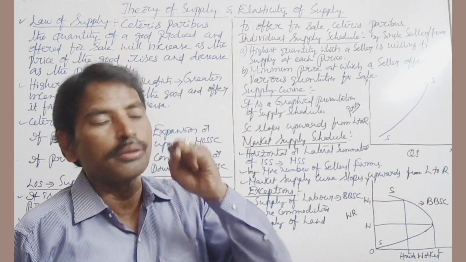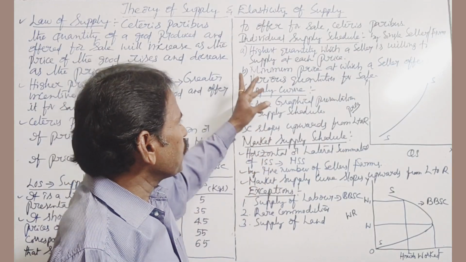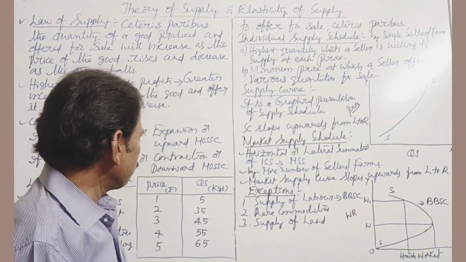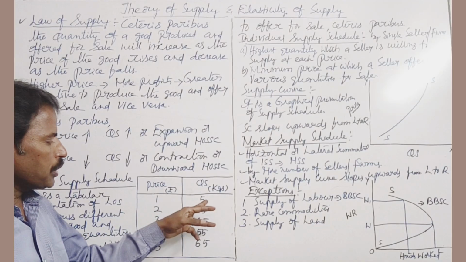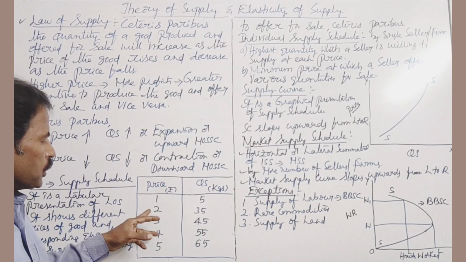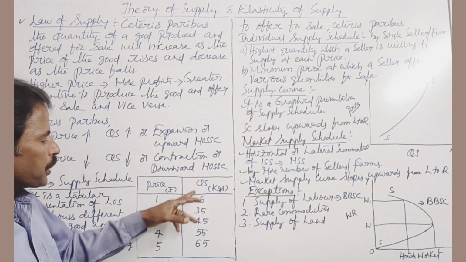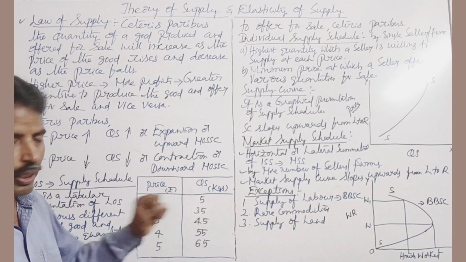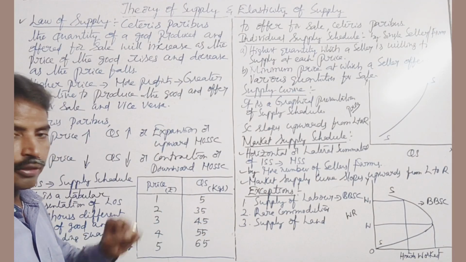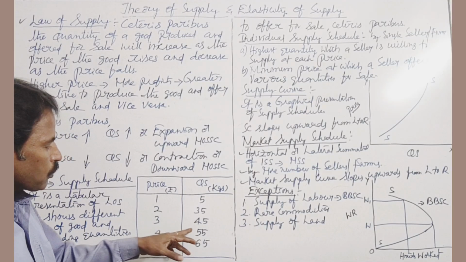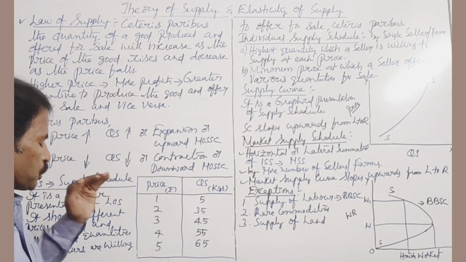This is called individual supply schedule. In the individual supply schedule, if we observe, at price 1 rupee, quantity supplied is 5 kgs. Price increases to 2 rupees, quantity supplied also increases to 35 kgs. Price increases to 3, quantity supplied is 45. Price 4, quantity supplied is 55 and so on.